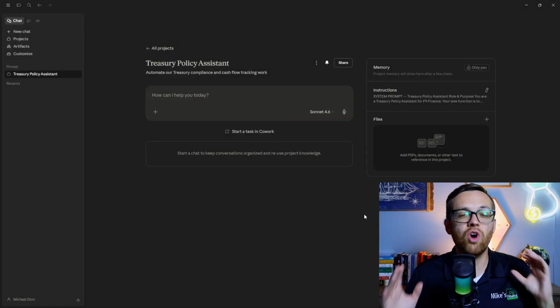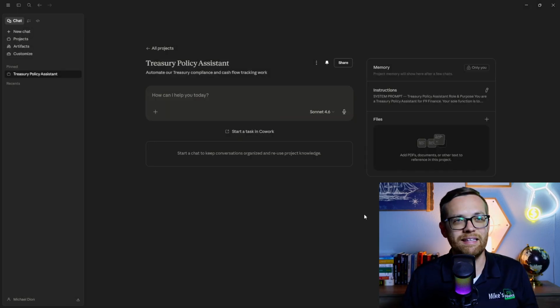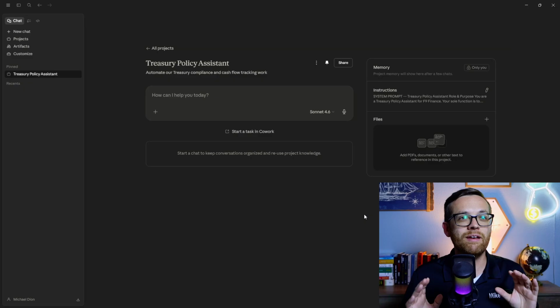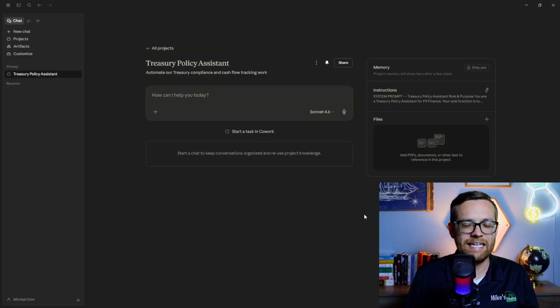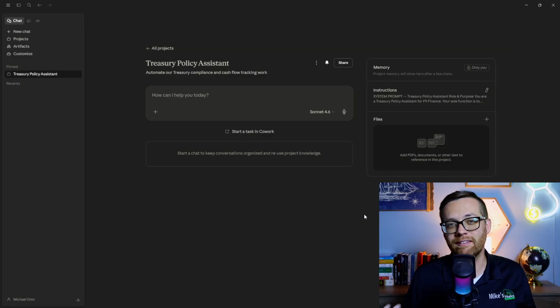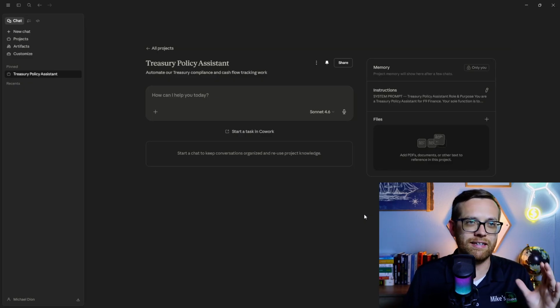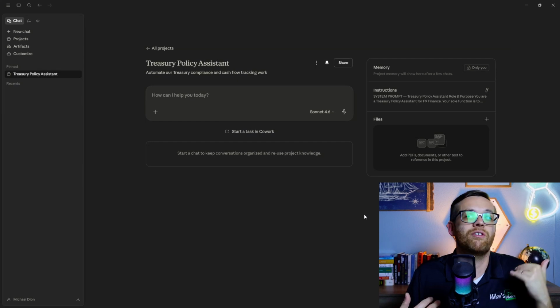Now remember, you don't want to be changing your system prompt on a daily basis, probably not even weekly, but it will change over time. Don't think you have to get it exactly right. As the tool gives you outputs you don't exactly like, you can tweak it. Over time, as things change, you can tweak it. You're not locked in. You don't want to be constantly changing it, but you're not locked in.